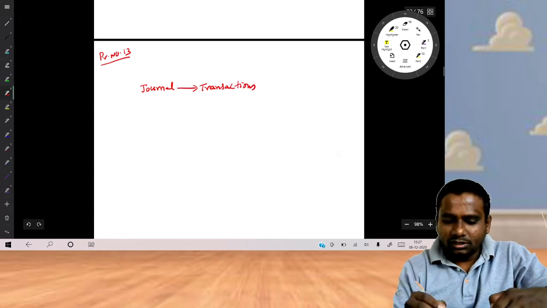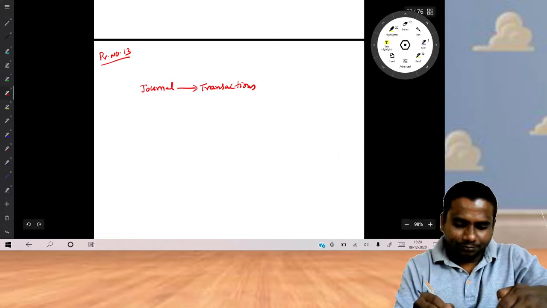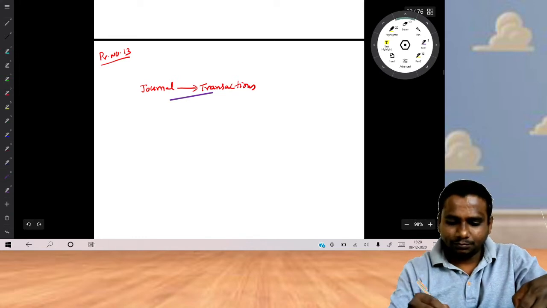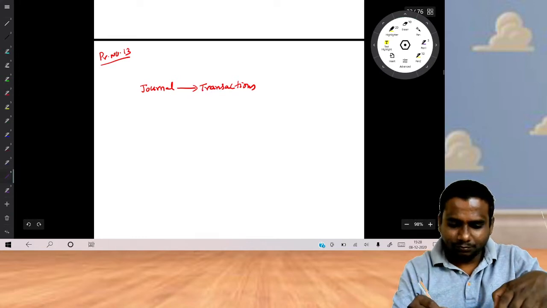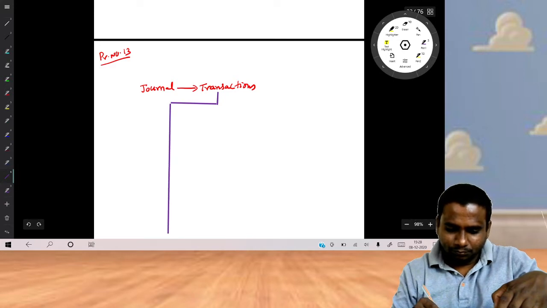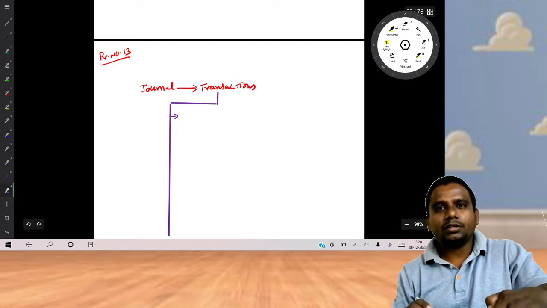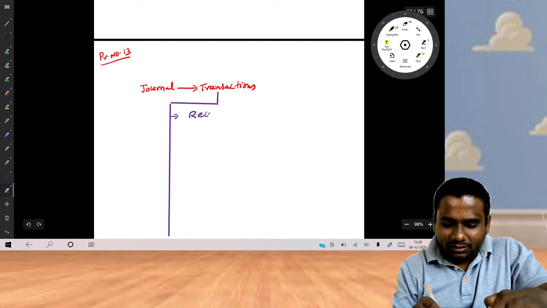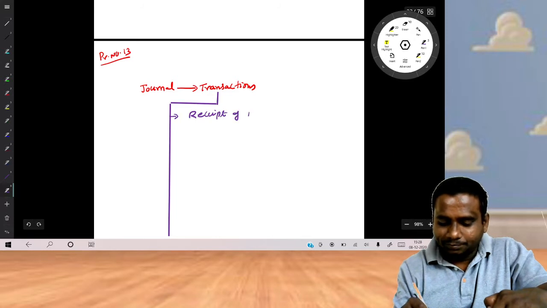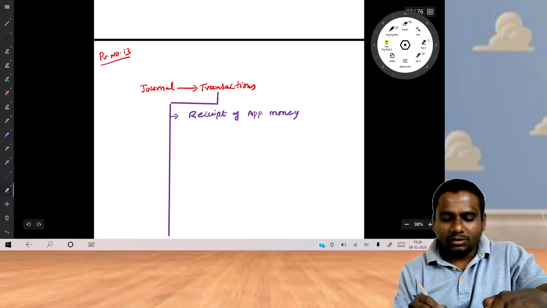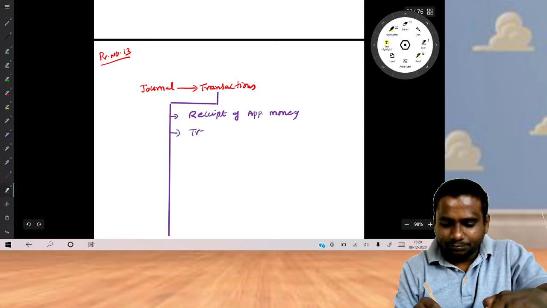So tell me, what are the transactions we have? First and foremost transaction is what? Receipt of application money.